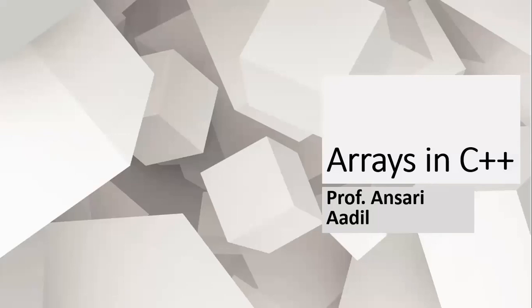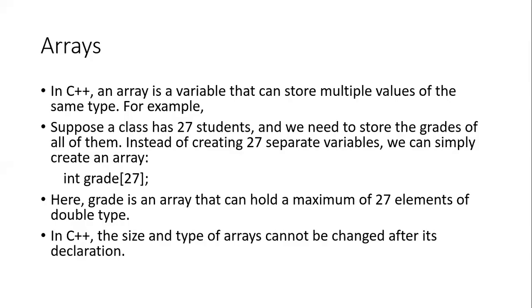So today we are going to see arrays in C++. First of all, we are going to cover basic concepts of array. So we start with an array. An array is a variable that can store multiple values of same type. So a basic definition of an array is it consists of elements of similar types.